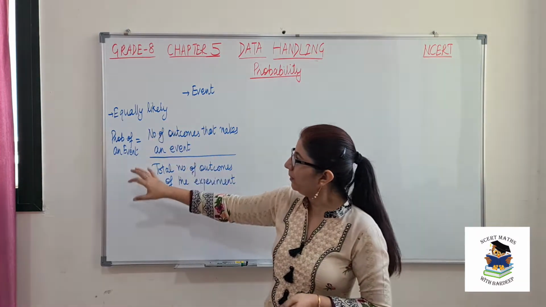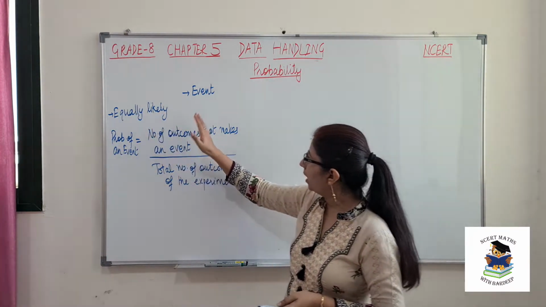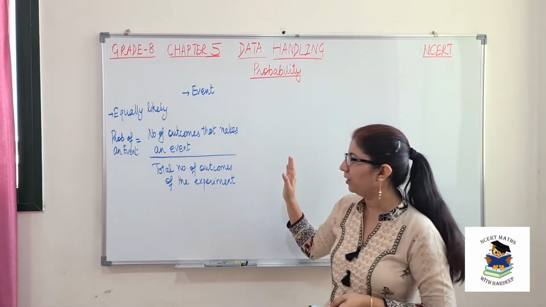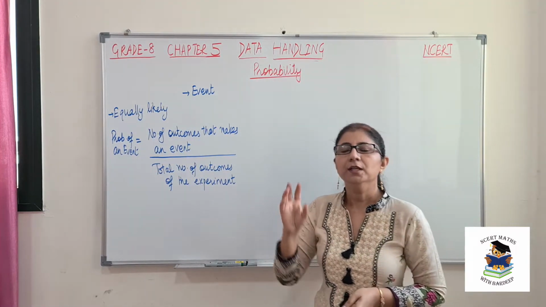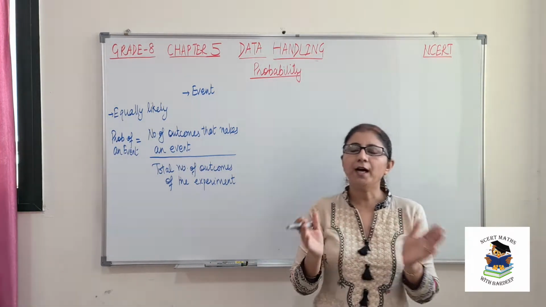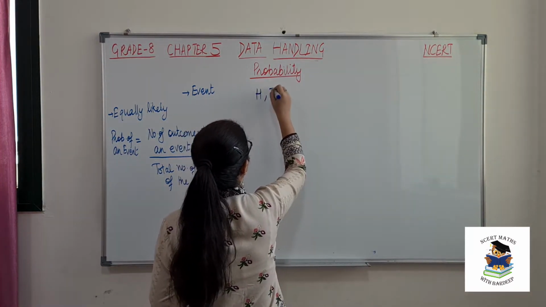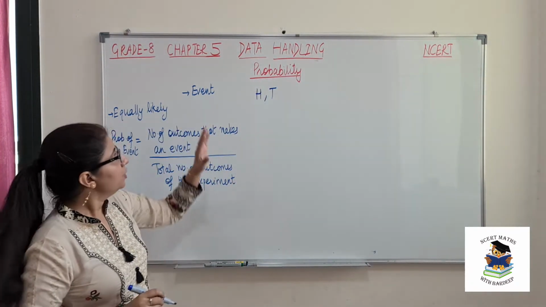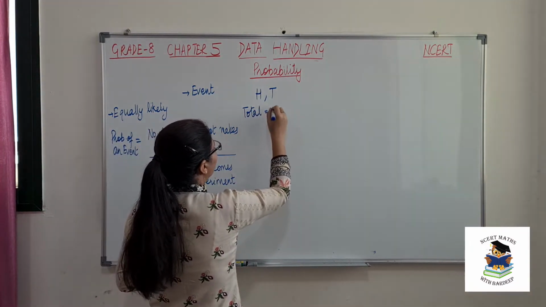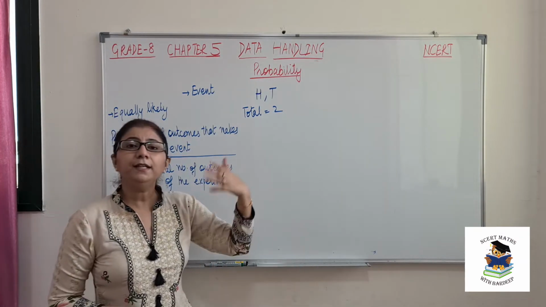Okay, so for the probability of an event, we have one formula: number of outcomes that make an event divided by total number of outcomes of the experiment. Suppose I am taking again an example of a coin. Coin means what are the different options, that is you might get head or tail. What are the total number of outcomes? Only two.